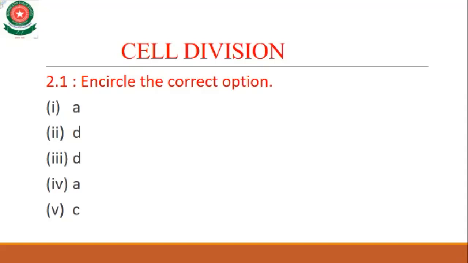So option D is the right answer, gene. Third, chromosomes are made of: option A, DNA only; B, proteins only; C, DNA, protein and fats; D, DNA and protein. So MCQ number 3, option D is the right answer, DNA and protein.